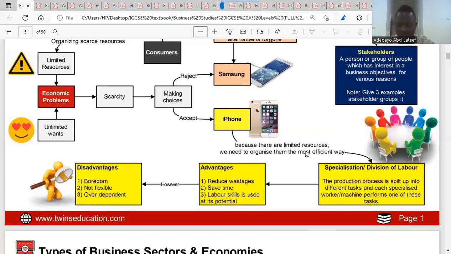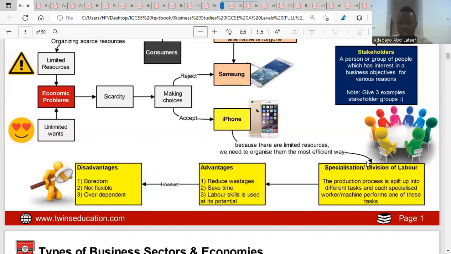So what is division of labor? Division of labor is the breaking down of the production process into different stages, and each stage can be performed by different people. So we have a school, and we have divided the job: we have the math teacher, the English teacher, the economics teacher, the biology teacher, the chemistry teacher. We've divided this job. Each teacher takes the task he or she has to perform and continues to perform it, and he or she becomes a specialist.